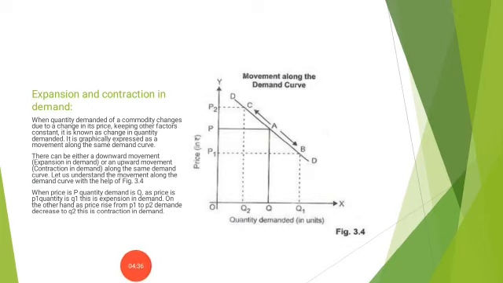Now we have expansion and contraction in demand. When quantity demanded of a commodity changes due to a change in its price, keeping other factors constant, this change will cause expansion and contraction in demand, a movement along the same demand curve. From the graph, we can easily understand that when price is OP, quantity demanded is OQ. When price falls from OP to OP1, quantity demanded increases from OQ to OQ1. This is expansion in demand.